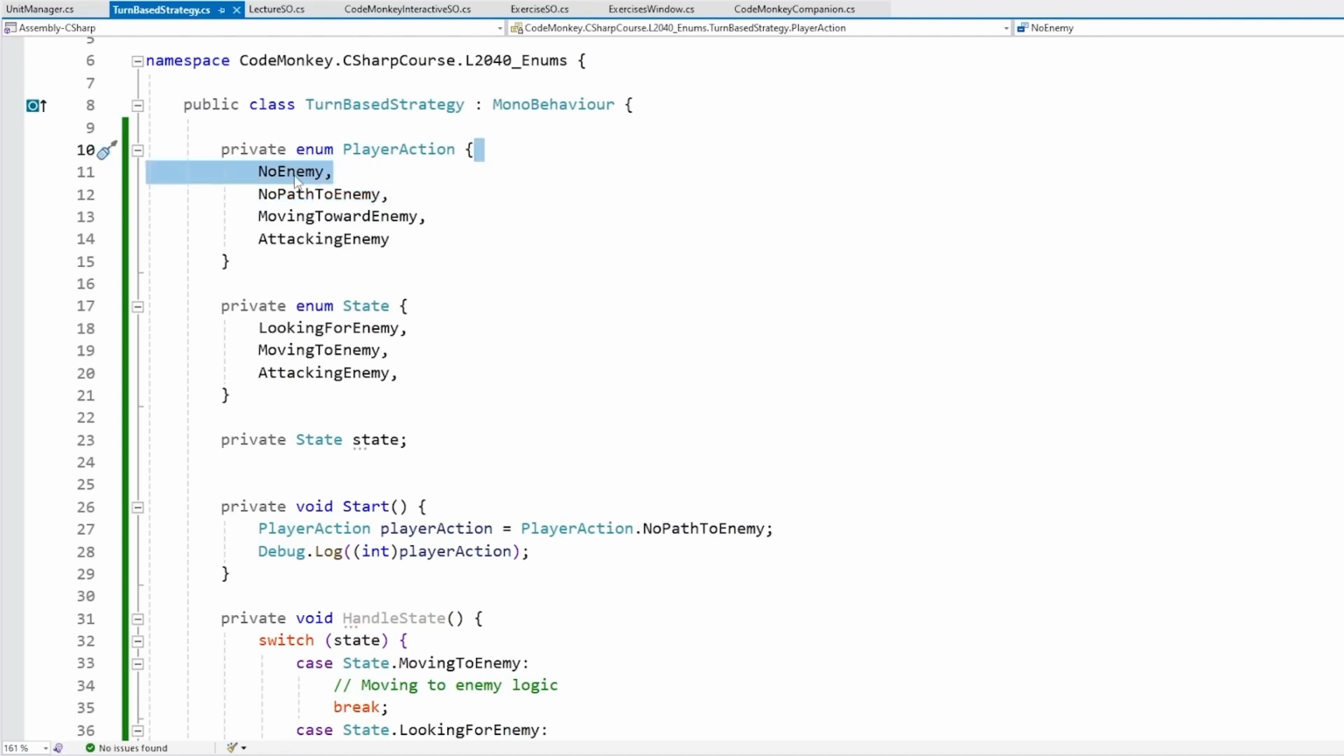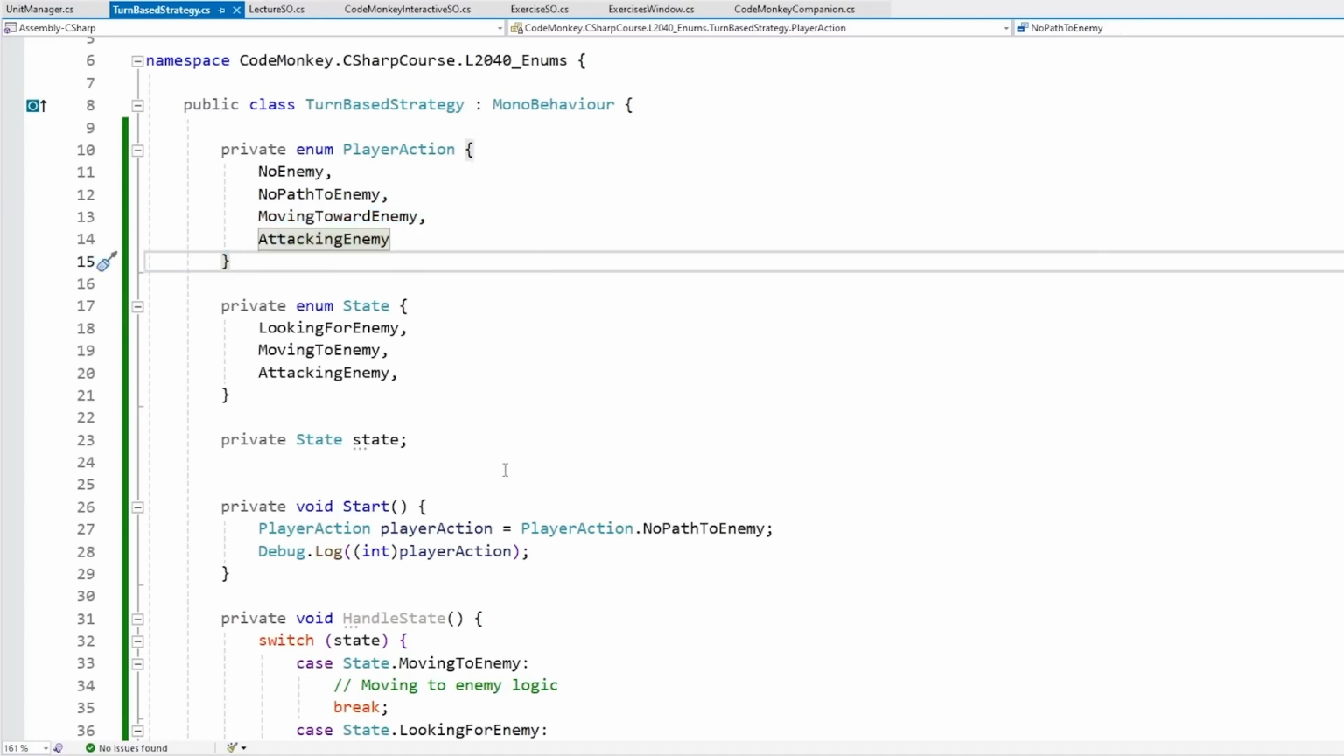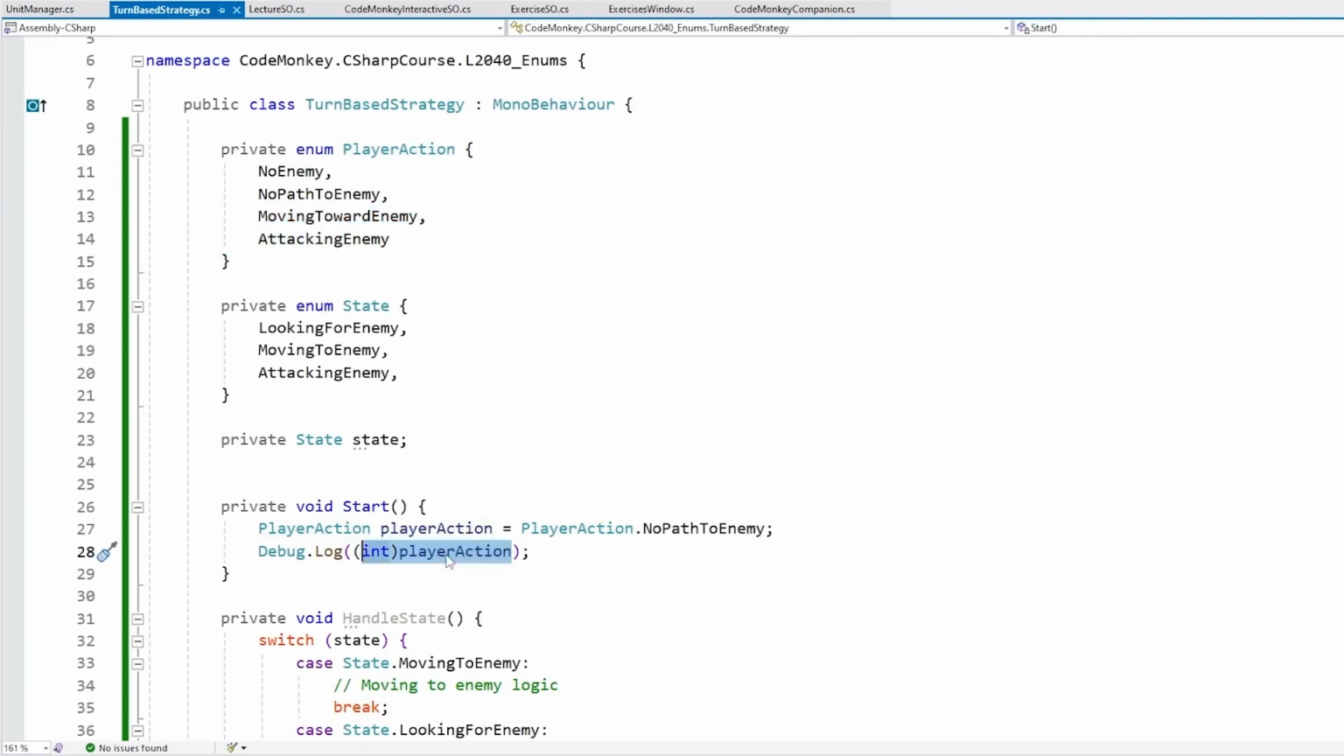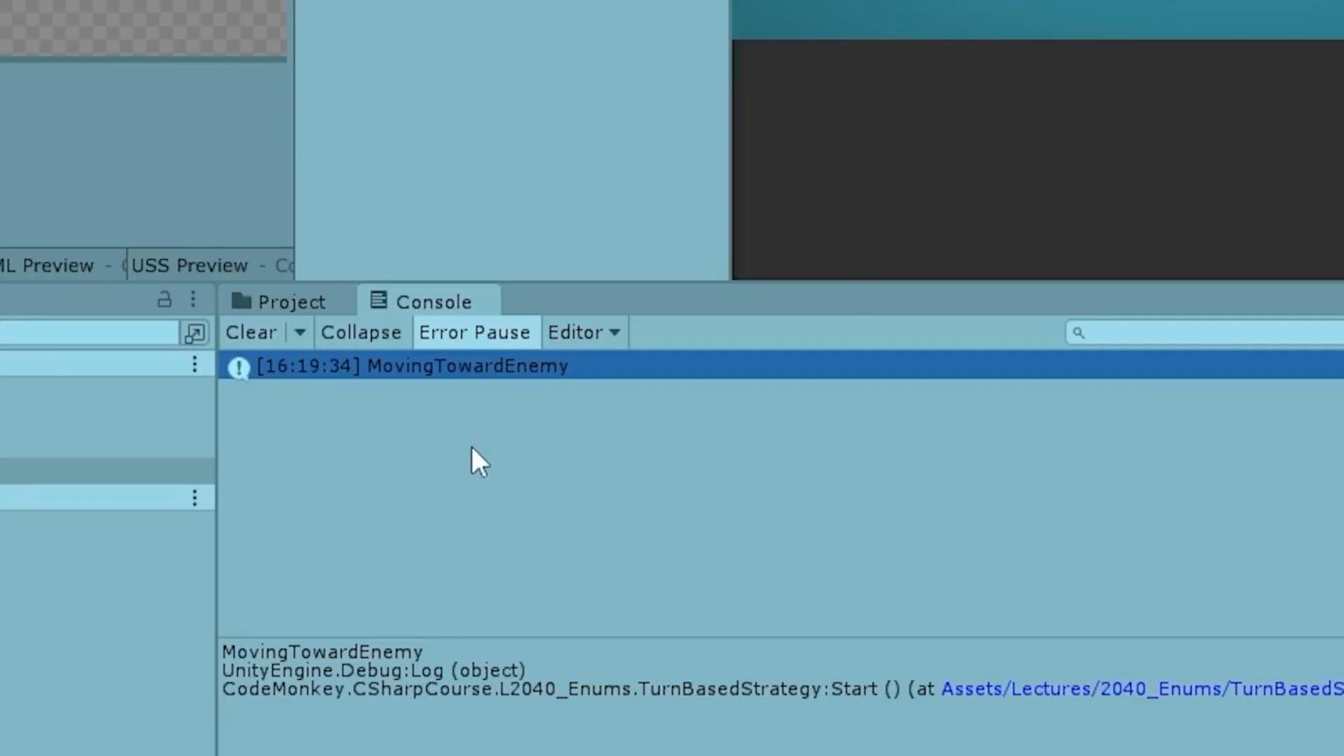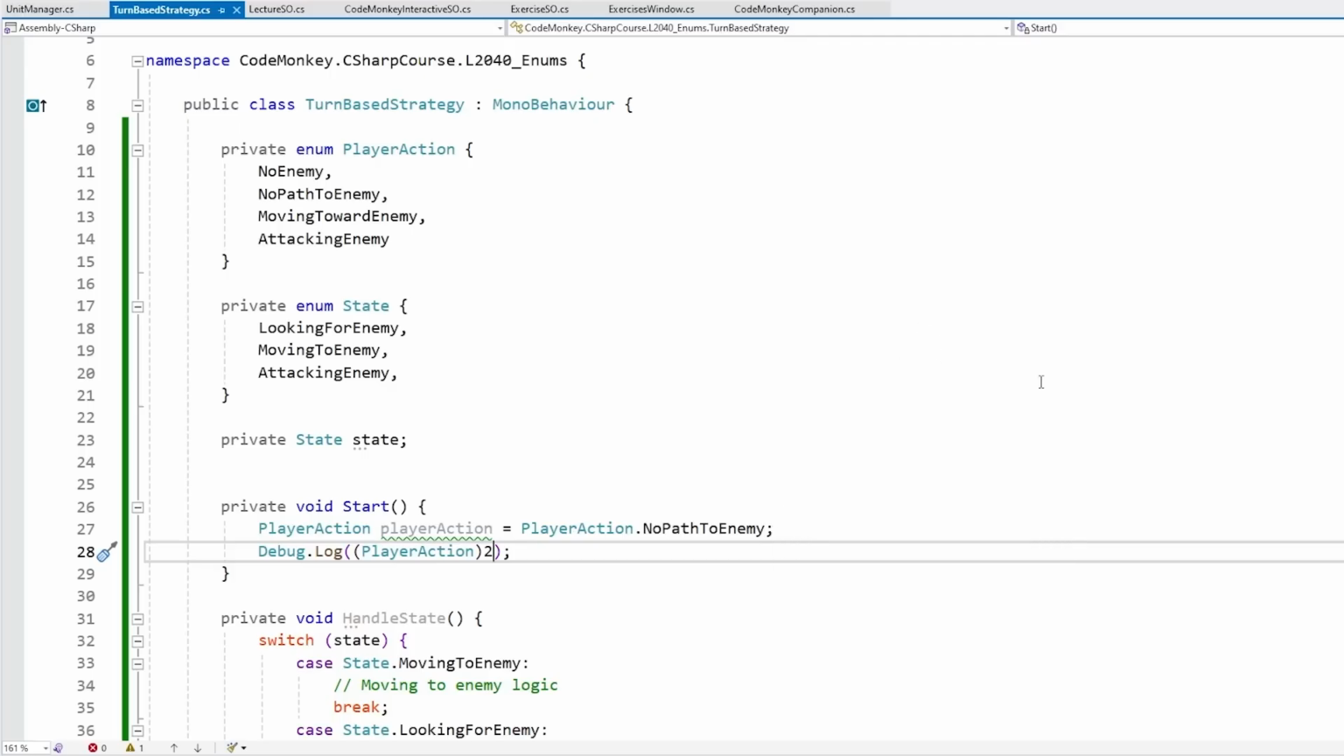So the first one is going to be essentially index 0, then 1, 2, 3, and so on. And you can also do the opposite. So we can, for example, cast onto a player action, and let's cast, for example, the number 2. And casting the number 2 onto our enum does return moving toward enemy. So due to how enums really are stored as ints in the backend, there are some interesting things you can do with it.